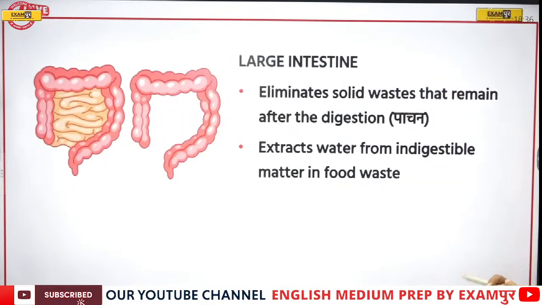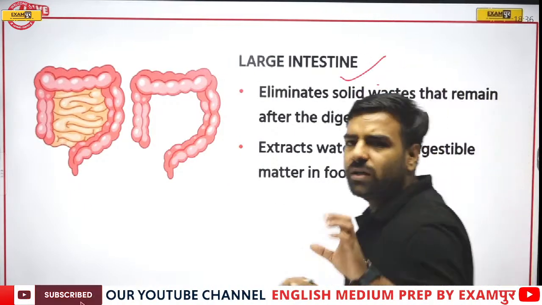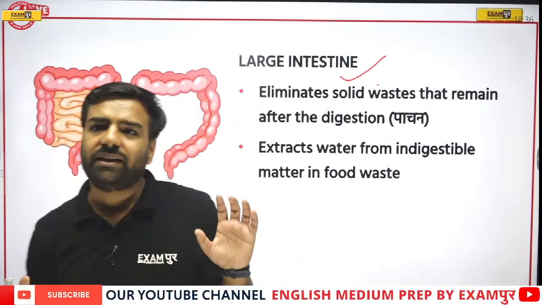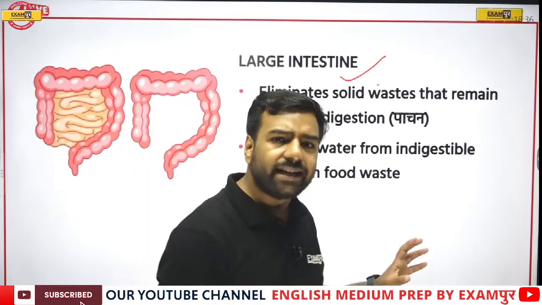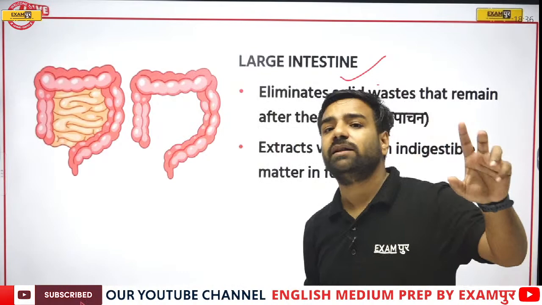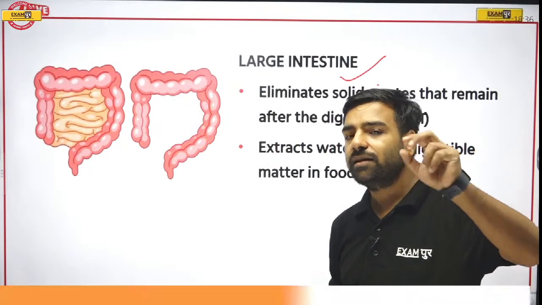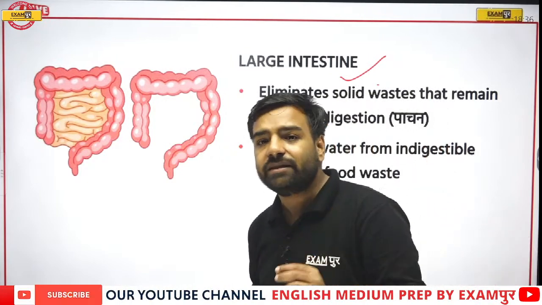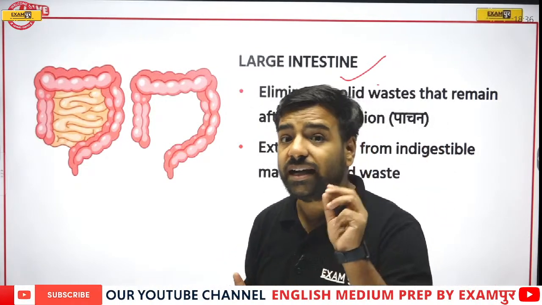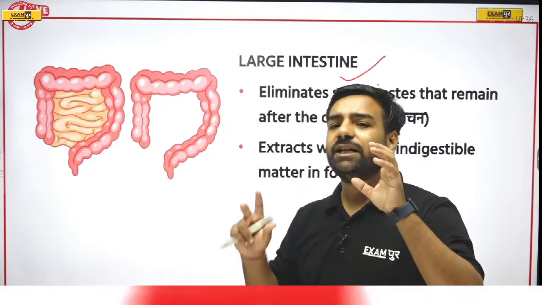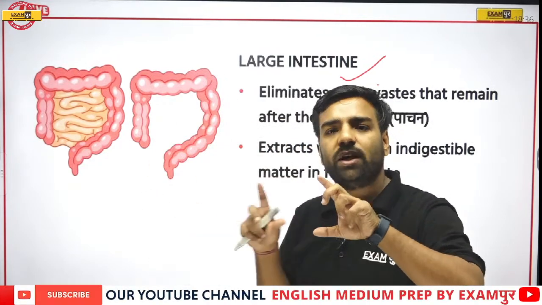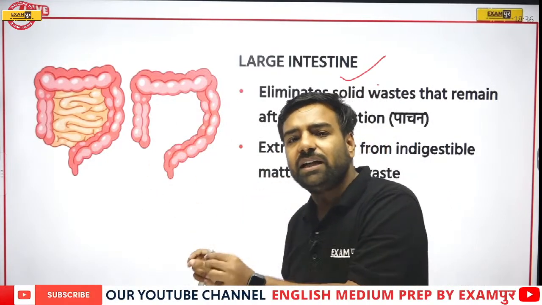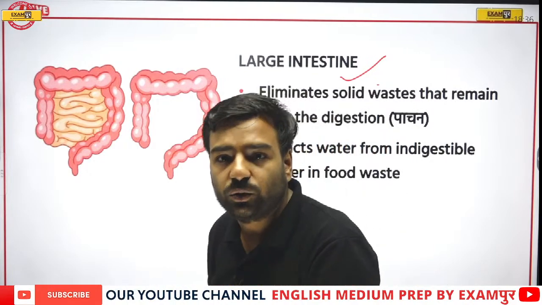Now, if I talk about the large intestine, in our digestive system, digestion takes place in the small intestine, not in the large intestine. The large intestine only absorbs the water, and it is actually creating that waste into solid form, keeping it in the rectum for a while and then releasing it out through the anus.